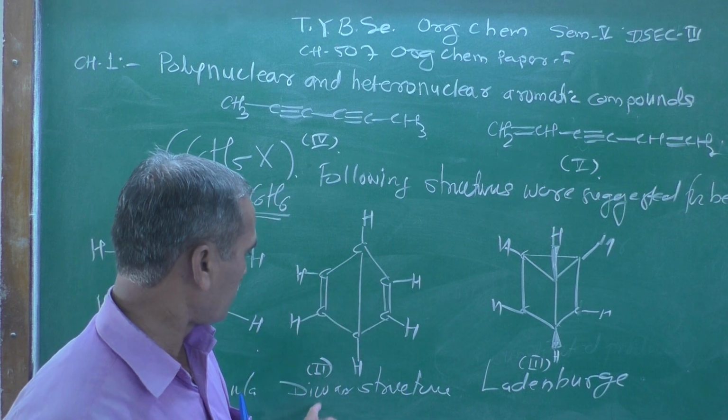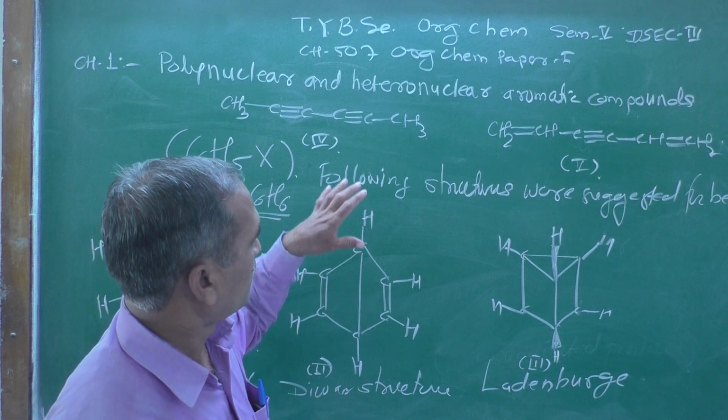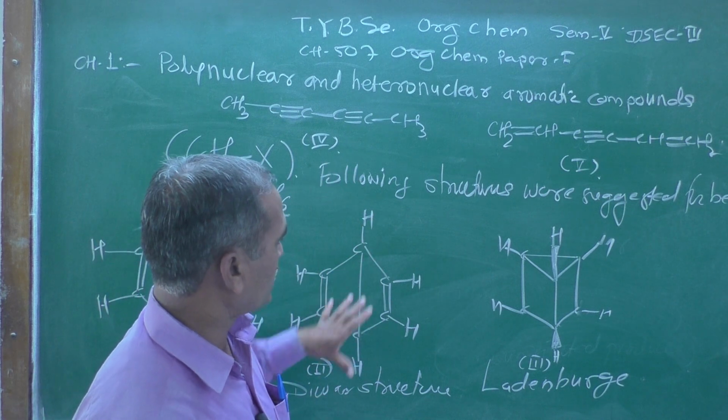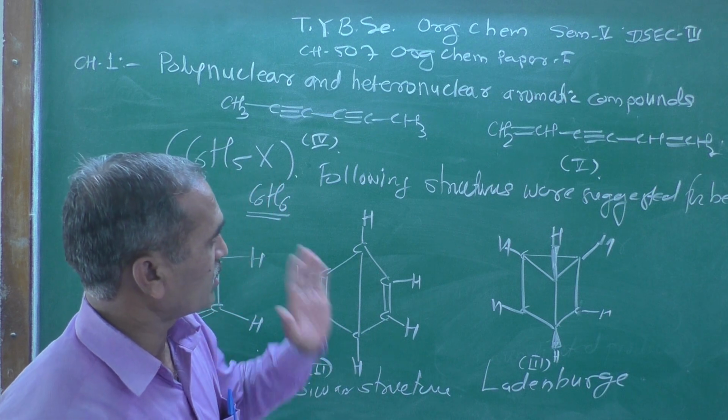then here in structure number 2, the hydrogen atoms which are present are not identical.